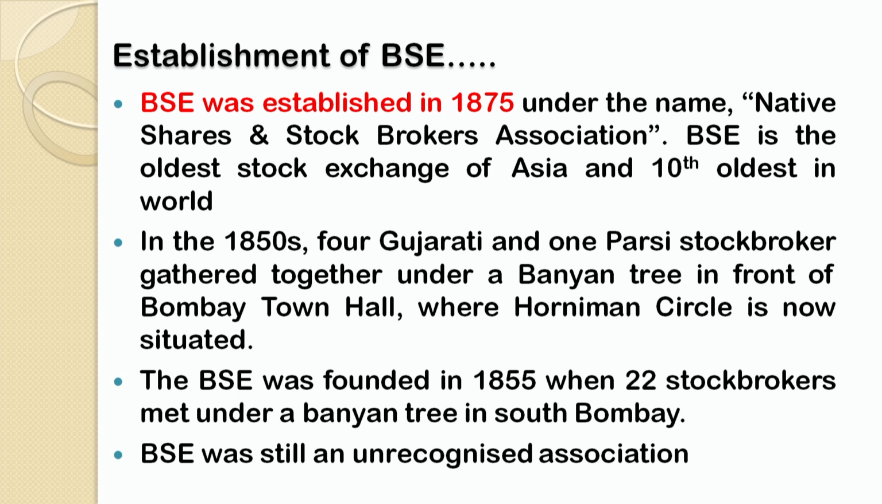Actually, in 1850, 4 Gujarati persons along with 1 Parsi stockbroker gathered together under a banyan tree in front of Bombay Town Hall, where Horniman Circle is nowadays situated. So initially there were merely 5 persons, 4 of them Gujarati and 1 Parsi, and all 5 were basically stockbrokers. We can say that these 5 persons who established the Bombay Stock Exchange in 1850 may be regarded as its initial promoters.